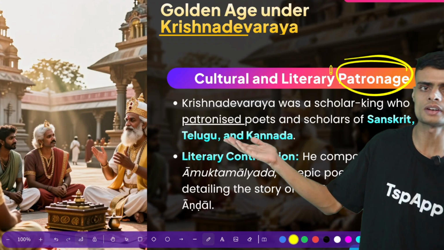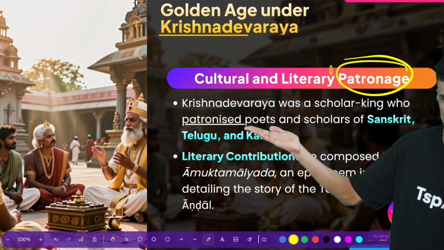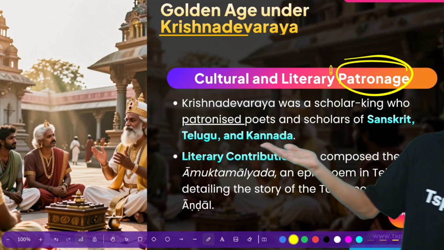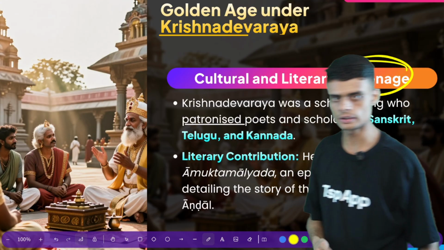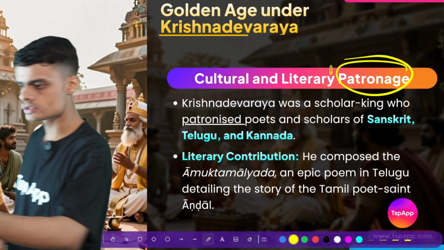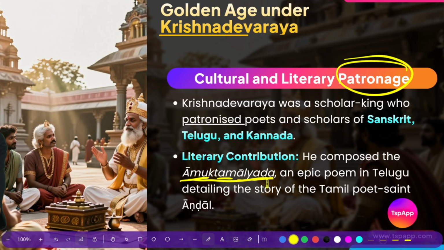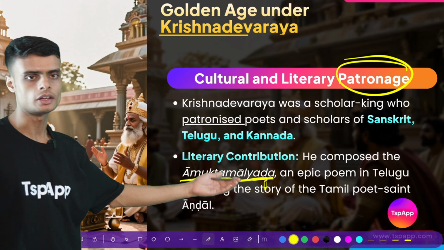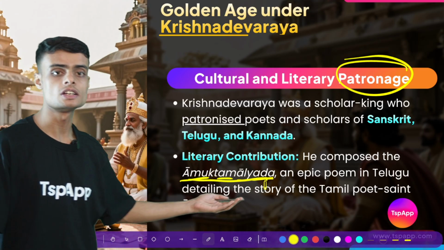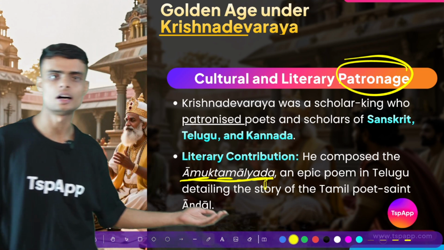Okay, so Krishna Dev Raya used to patronize poets and scholars of Sanskrit, Telugu, Kannada. He also composed the famous Amukta Malyada, an epic poem in Telugu which details the story of the Tamil poet Andal.